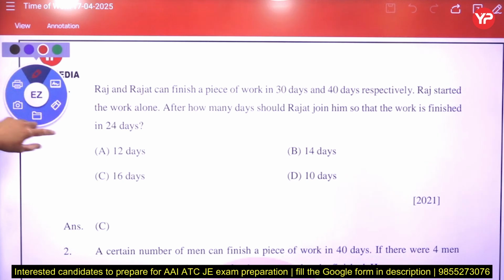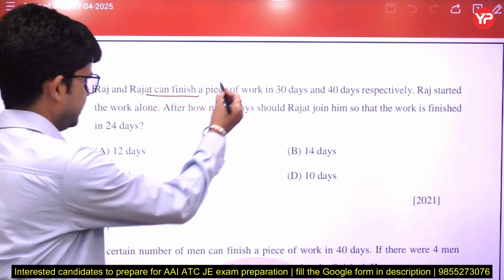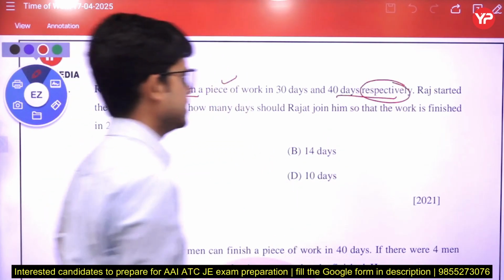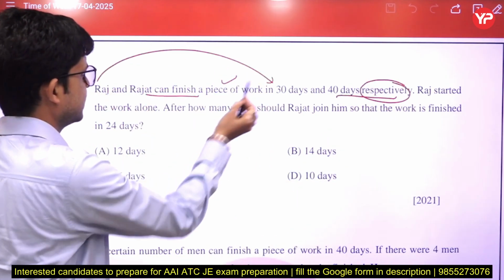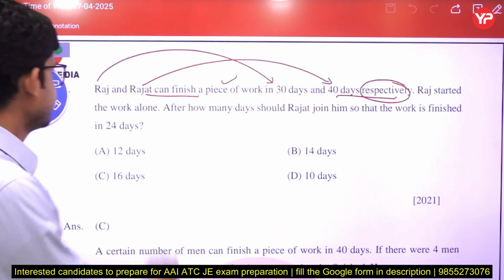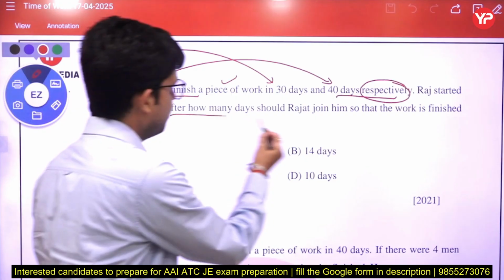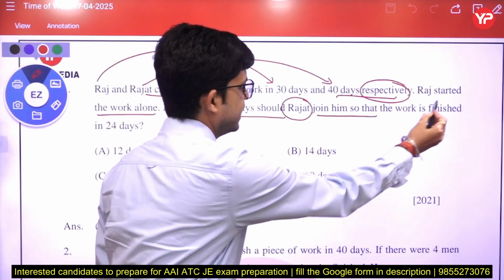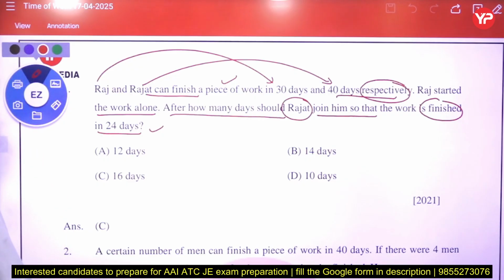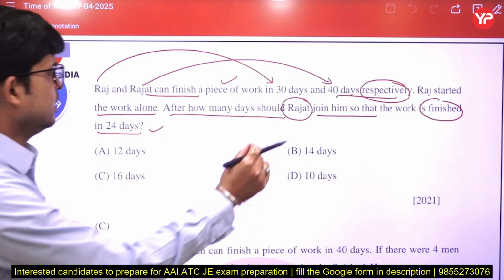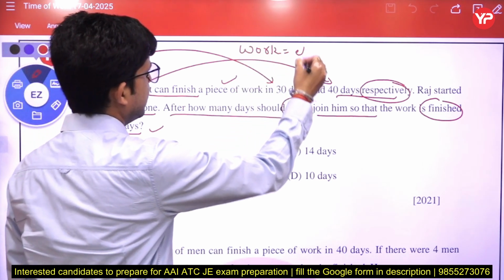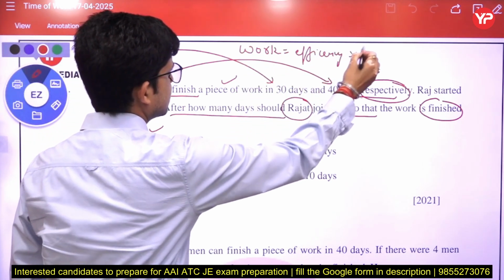The first question is: Raj and Rajat can finish a piece of work in 30 days and 40 days respectively. Respectively means Raj does that work in 30 days and Rajat does that work in 40 days. You can't interchange that. Raj started the work alone, and after how many days should Rajat join him so that the work is finished in 24 days. Now here one basic method you have to know, that work is equal to efficiency into time.